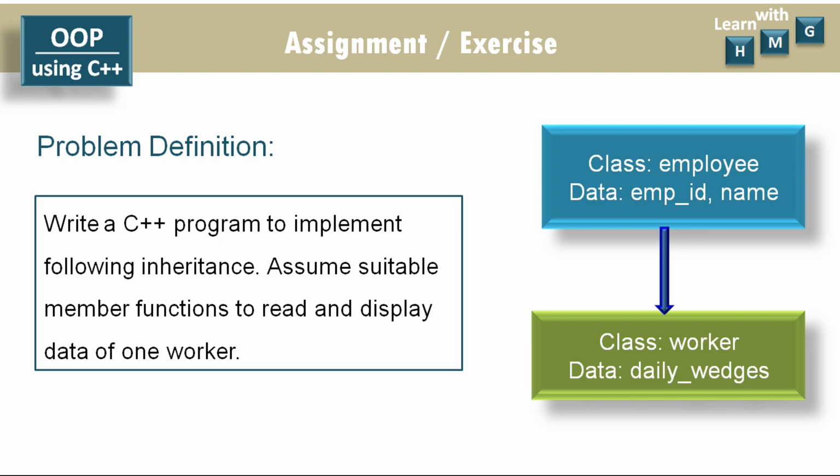And in the main function you create the object, let us say worker w, the object of the derived class, and using this w object you call the getEmp and getWorker functions, and then call the putEmp and putWorker functions, and like this you can complete your C++ program. So I hope you will be able to write the complete C++ program and will solve this particular problem to implement